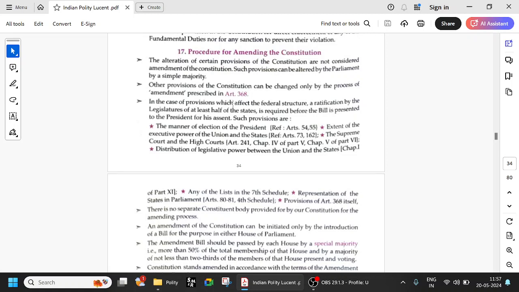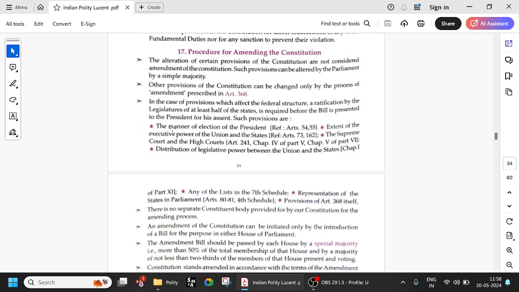Right now we have 28 states, right? After Telangana we had 29. Now that Jammu and Kashmir is no longer a state, we have 28. So at least 14, at least half of the states. If there are any provisions which affect the federal structure, then ratification by the legislatures of at least half of the states is required before the bill is presented to the President for his assent.